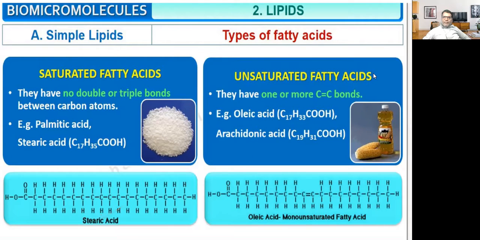Then there are some unsaturated fatty acids. They have one or more carbon to carbon double bond. So if you see here, it is oleic acid, mono unsaturated fatty acid. There is one double bond present between carbon and carbon. So oleic acid, arachidonic acid, they are examples of unsaturated fatty acid.